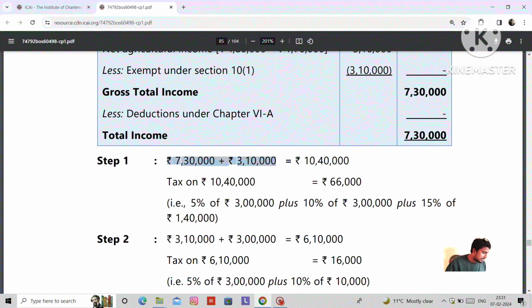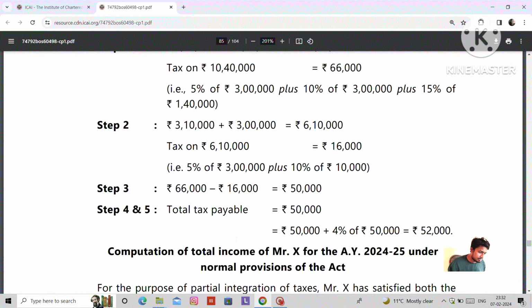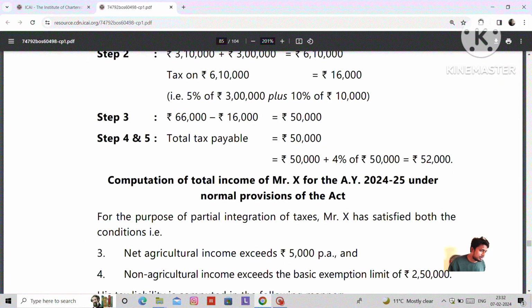Okay, then we will get a total. How much will we get? 7,30,000 under the default regime. Okay, step 1. Under the default regime, deductions are not available. Okay, we will compute the total income.